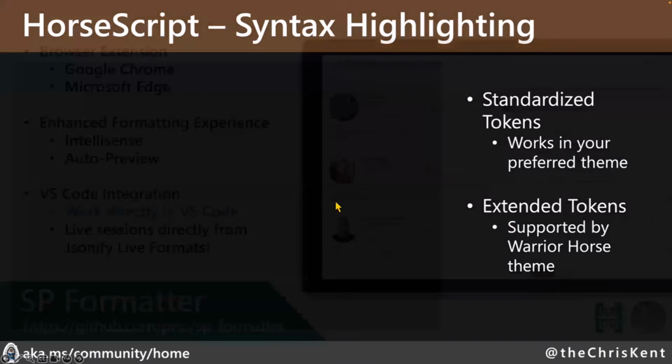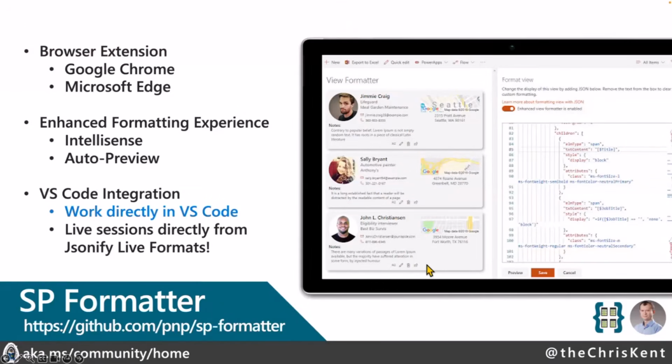Okay. All right, and then this other tool, which is awesome, I love it, it's straight up magic, is the SP Formatter. I use it all the time. Highly recommend it. You have 2 extensions, one for VS Code and one for the browser. All of these things are open source and free.